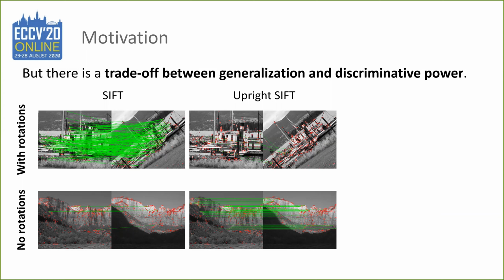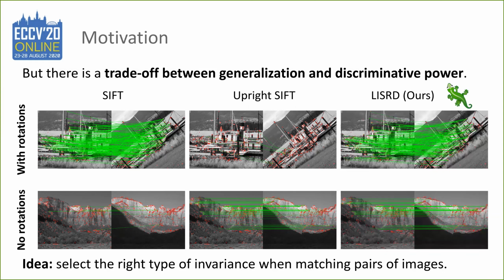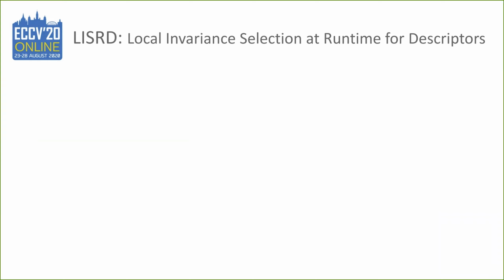In this work, we propose a new method called LISRD that is able to select the right amount of invariance at test time given the context of the two images to be matched. LISRD stands for Local Invariance Selection at Runtime for Descriptors.